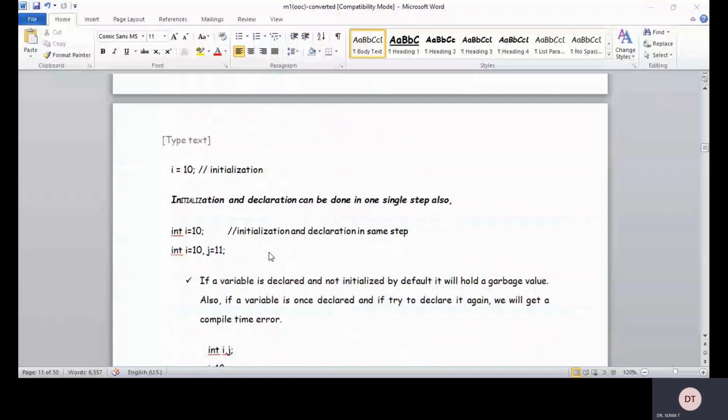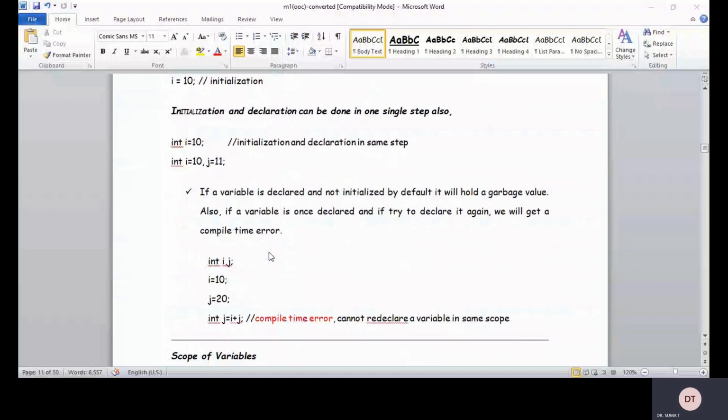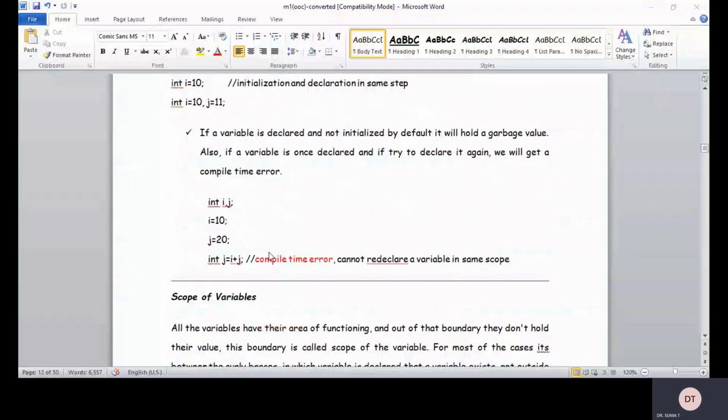Also, if a variable is once declared and you try to declare it again, we'll get a compile time error. int i comma j, i is equal to 10, j is equal to 20, and int j is equal to i plus j. It is a compiler error because here we are doing int j, the redeclaration of the variable in the same space. You have already declared int i, j, right? It is not necessary to declare int j once again, so it gives a compiler error. It cannot be redeclared as a variable in the same scope.